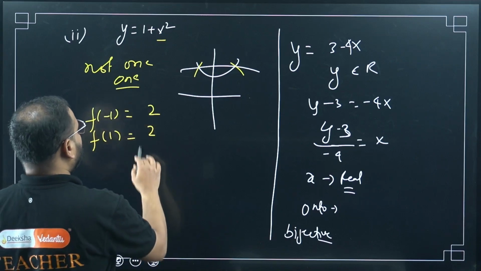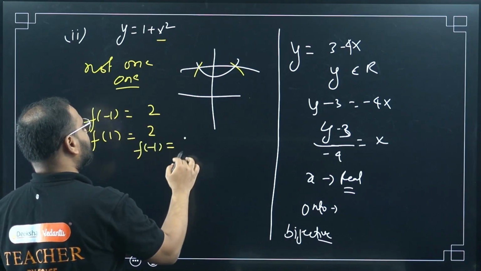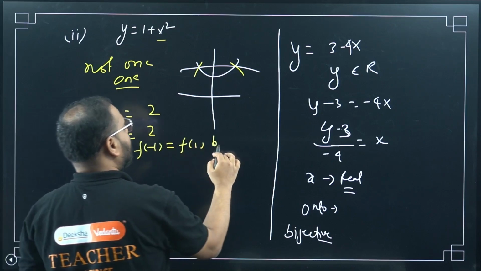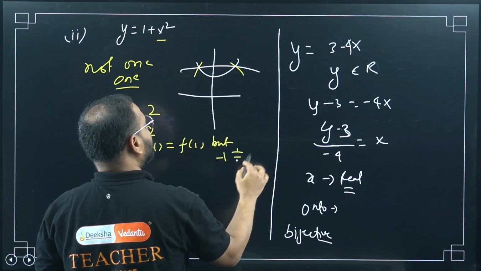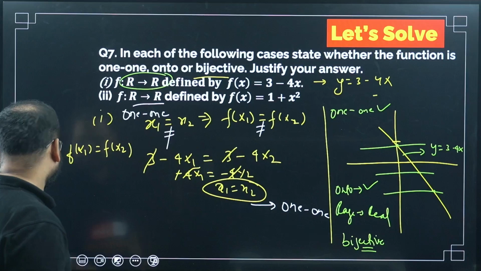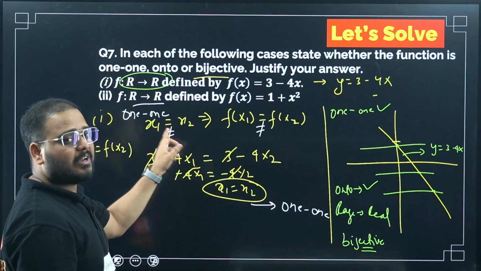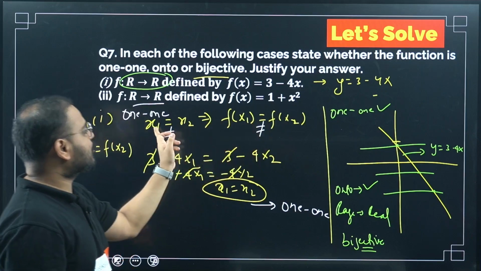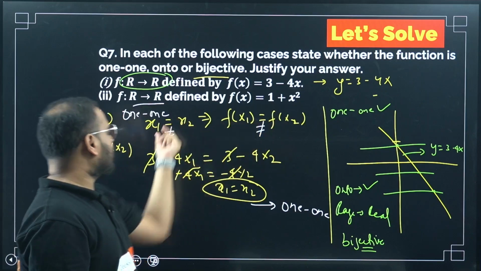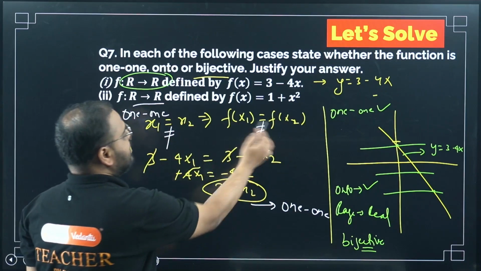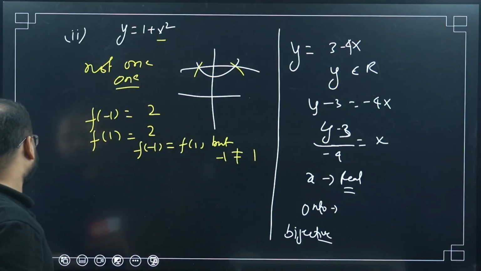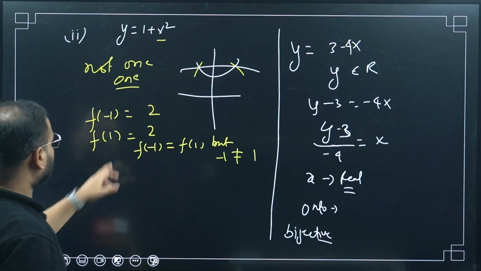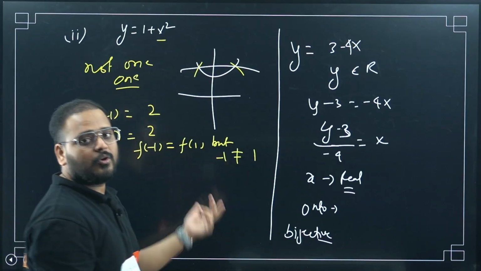So again, what did I get? f of minus 1 is equal to f of 1, but minus 1 is not equal to 1. What did I say? I said if x1 and x2 are equal, then this has to be equal. If it is not equal, then this has to be not equal. But I am getting equal here but not equal here. Please check. Yeah. So again not 1-1.